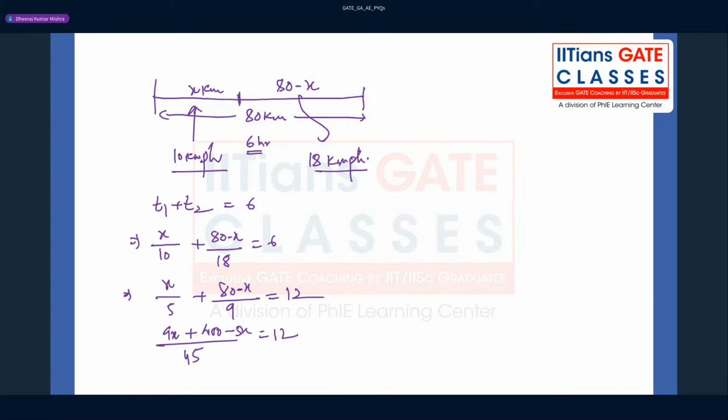So x by 10, that is correct. Okay, x by 10 plus 80 minus x upon 18, that is equal to 6. Then we multiplied by 45 on this side, so this is nothing but 9x plus 5 into 80 minus x, that is 400 minus 5x.